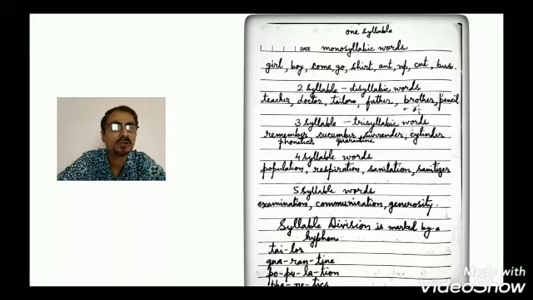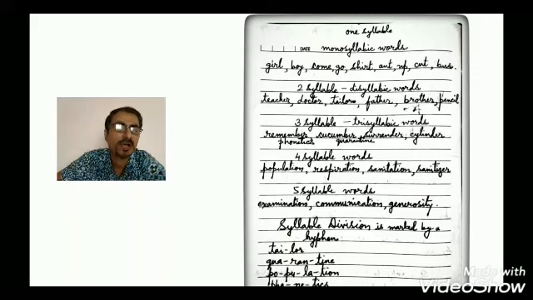Then we have words with two syllables. They are called disyllabic, like teacher, doctor, tailor. Two syllables, T and ch, teacher. Then father, brother, pencil.